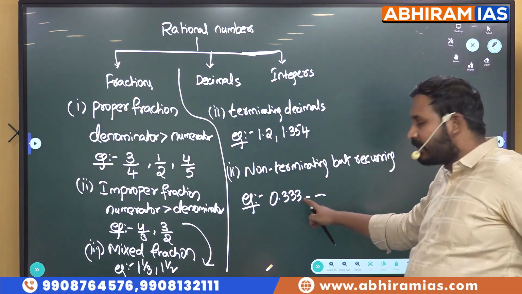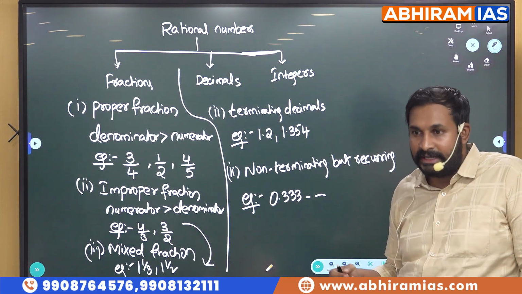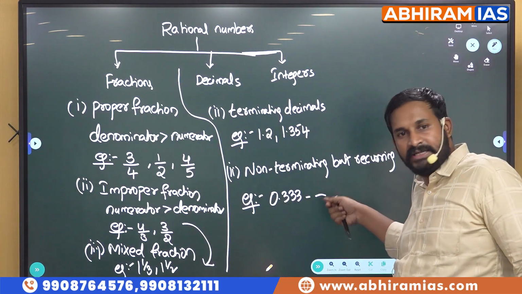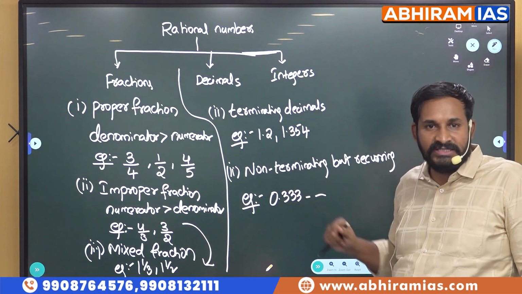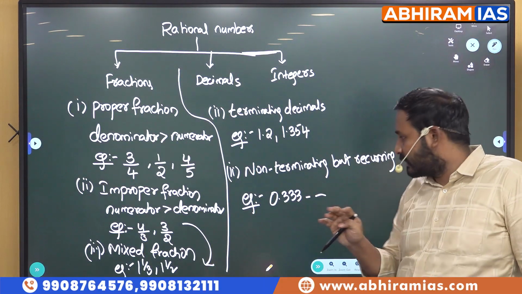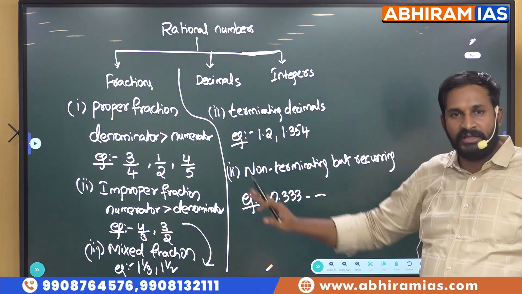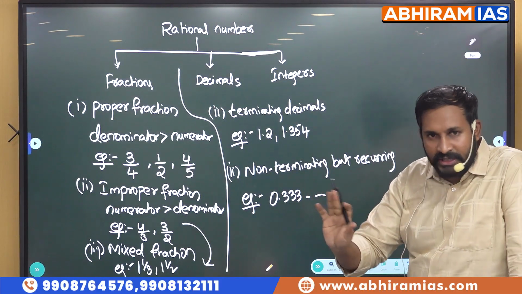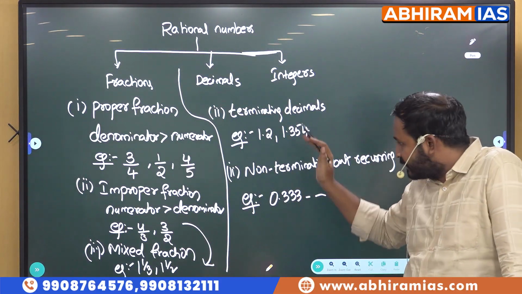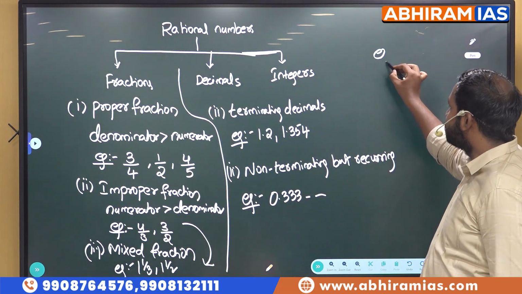This is a non-terminating decimal. Recurring means repeating. 3 is repeating, right? So these types of decimals are also rational numbers. How, sir? Just a sample I will explain now. Later for all these things we will have examples. Need not worry. I will explain each and everything with examples.